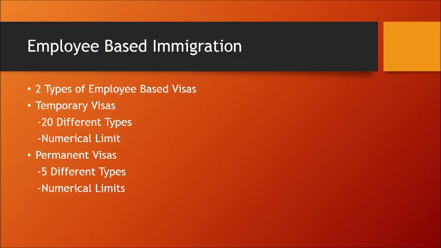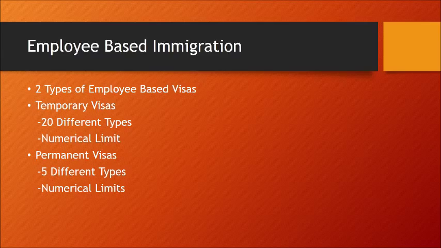Permanent work-based, there are 140,000 visas given per year with 5 different ways. They all have a number limit. The first is people with extraordinary abilities, for example, professors. The second is for people with advanced degrees. The third is for skilled workers that have 2 years of working experience. One through three have a limit of 40,000 visas each. And the fourth is for special immigrants that include different kinds of jobs like former government employees.